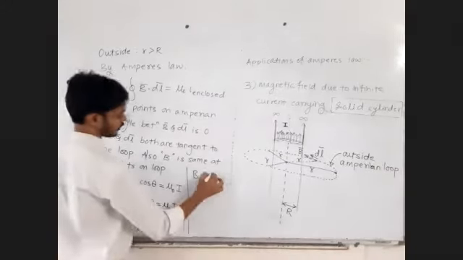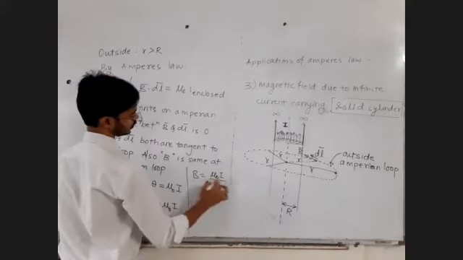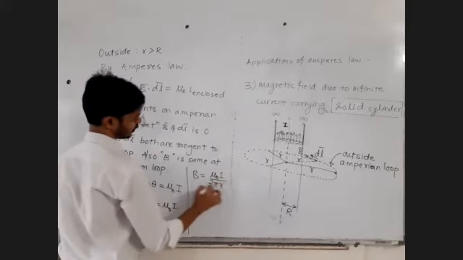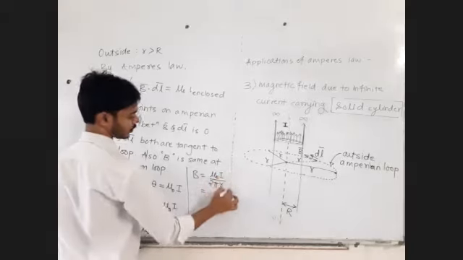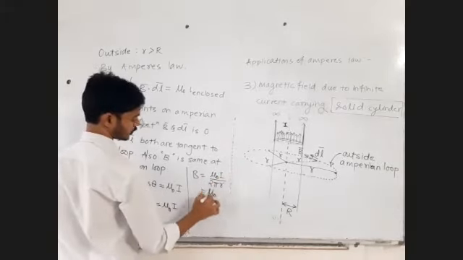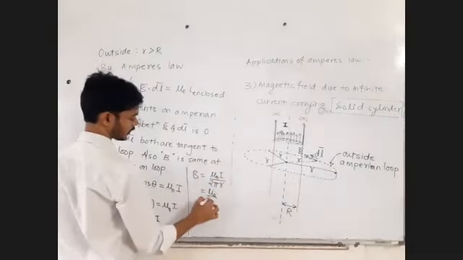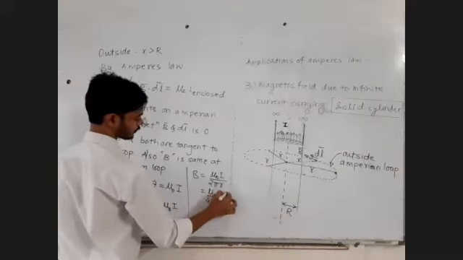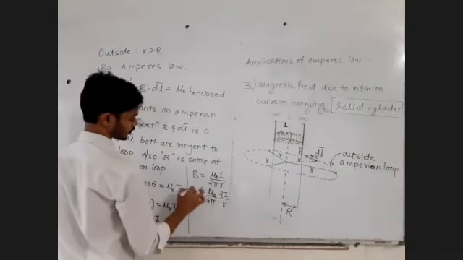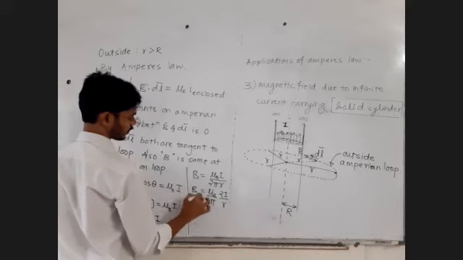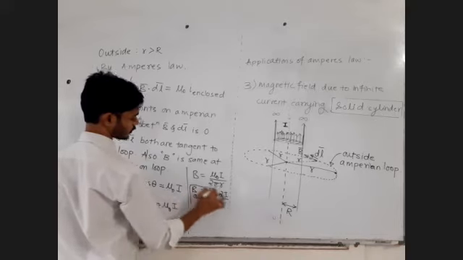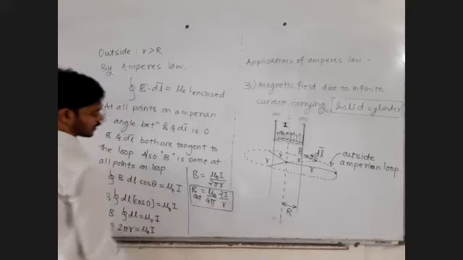Mu 0 I upon 2 pi r, and multiplying and dividing by 2, multiply top and bottom by 2, you will write mu 0 upon 4 pi times 2I upon r. That's what you will write. That's the magnetic field outside the cylinder.